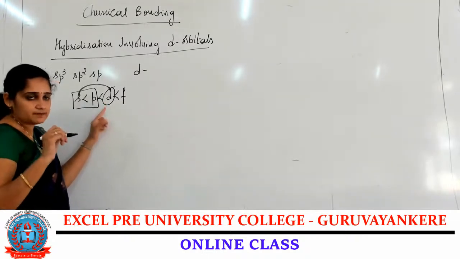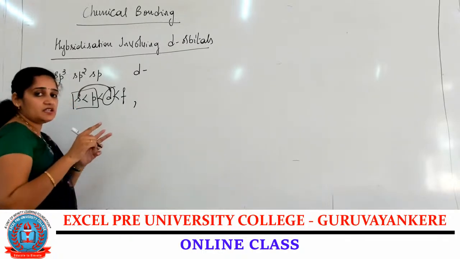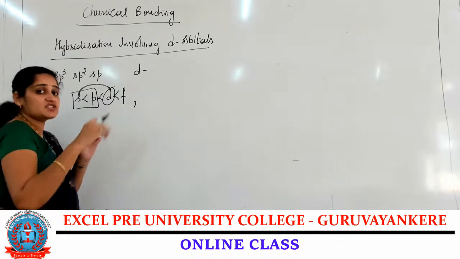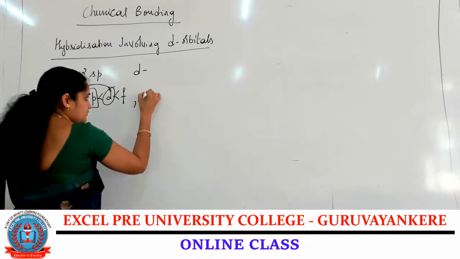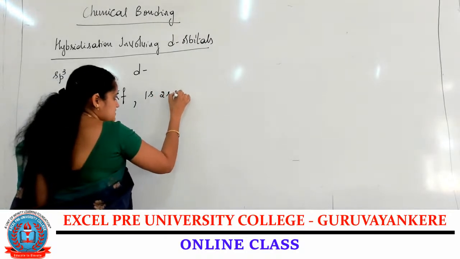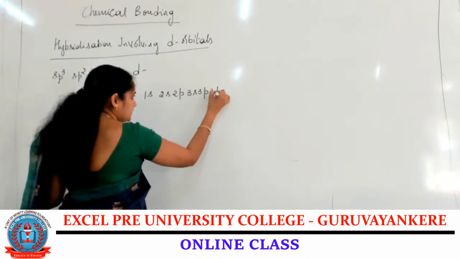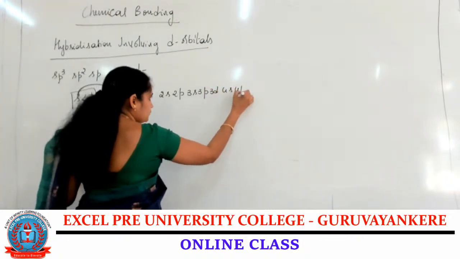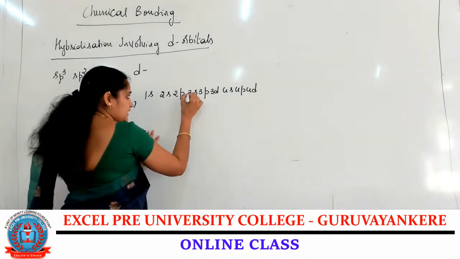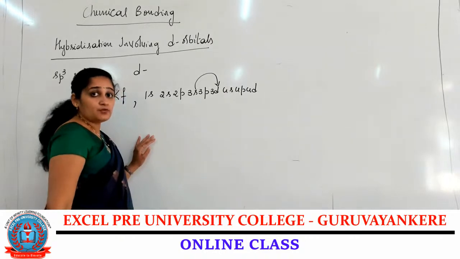But the condition is that the d orbital should be present within the same shell. It's like, see, if you write the electronic configuration: 1s, 2s, 2p, 3s, 3p, 3d, 4s, 4p, and 4d. Excitation of the electron takes place from s orbital to d orbital within the shell.